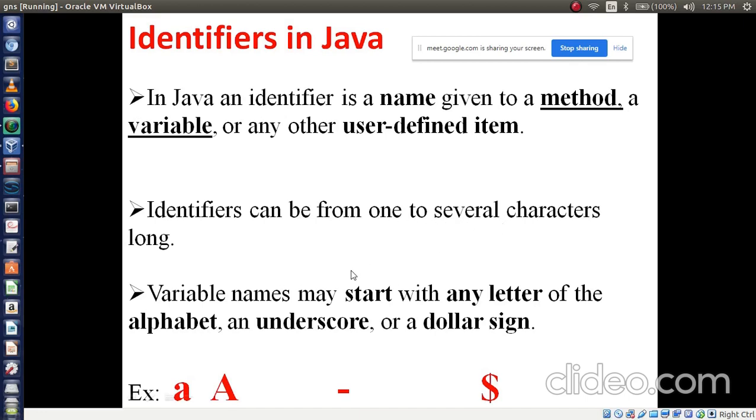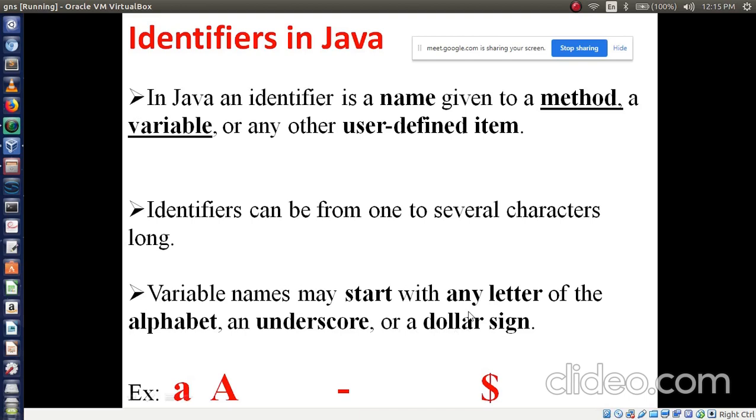While giving a variable name, always start with any letter of the alphabet, or an underscore, or a dollar sign. The alphabet may be small letters or capital letters, the choice is ours. Or I may start with an underscore, or with a dollar sign.